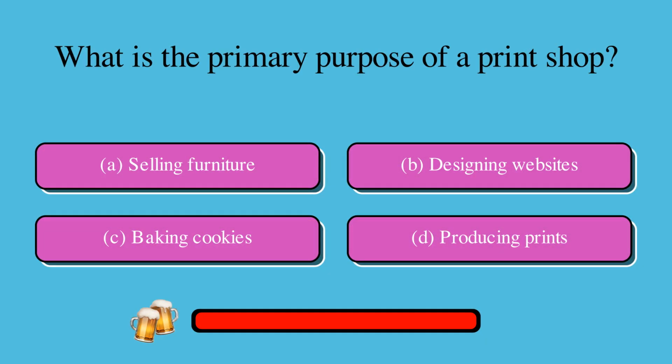What is the primary purpose of a print shop? Is it A, selling furniture, B, designing websites, C, baking cookies, or D, producing prints? The correct answer is D, producing prints.